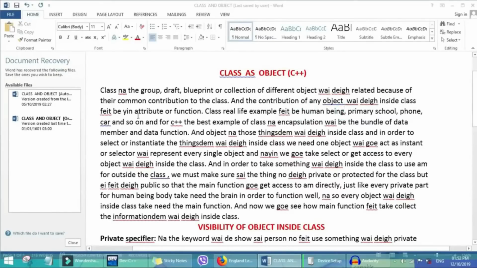Another thing here is that one key thing to remember for class is attributes and function. Function is another thing we call behavior. So for human being, what are the attributes and behavior or function of a human being?